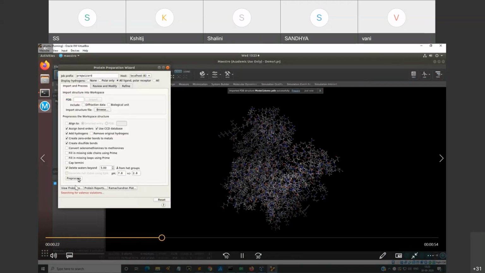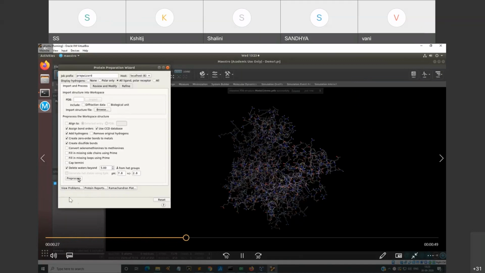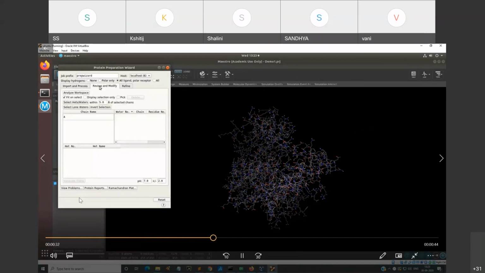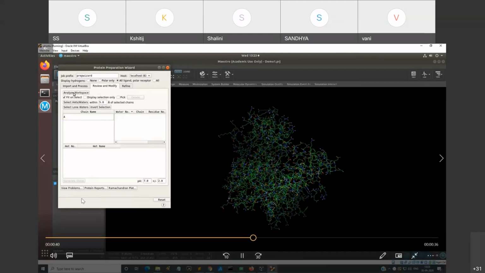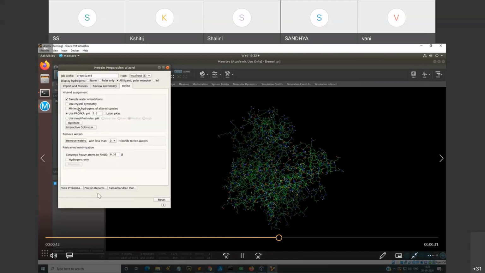So all the other parameters will be kept as default. Once you do this pre-processing, you can see something like this will be popping up, and you can see the browsing and reviewing and modifying it also onto the same terminal. Select one of these chains and analyze the workspace. So when you analyze the workspace, you can just go on and refine the workspace with different parameters of pH. And over here I have taken neutral pH. You can also converge the heavy atoms to RMSD and optimize.